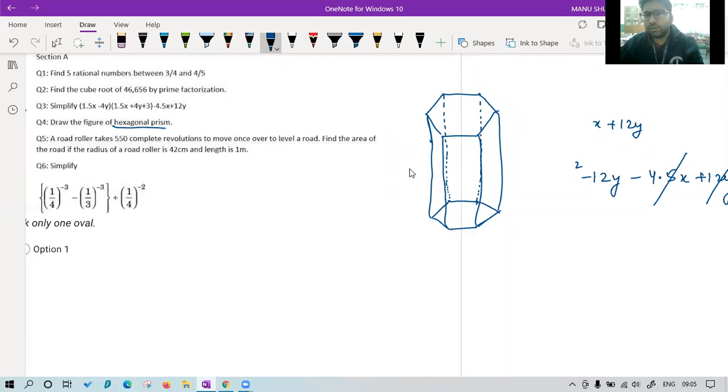Is it clear to everyone? Why I have used the dotted lines? Because those edges are not visible to us from the front. That's why. Class.